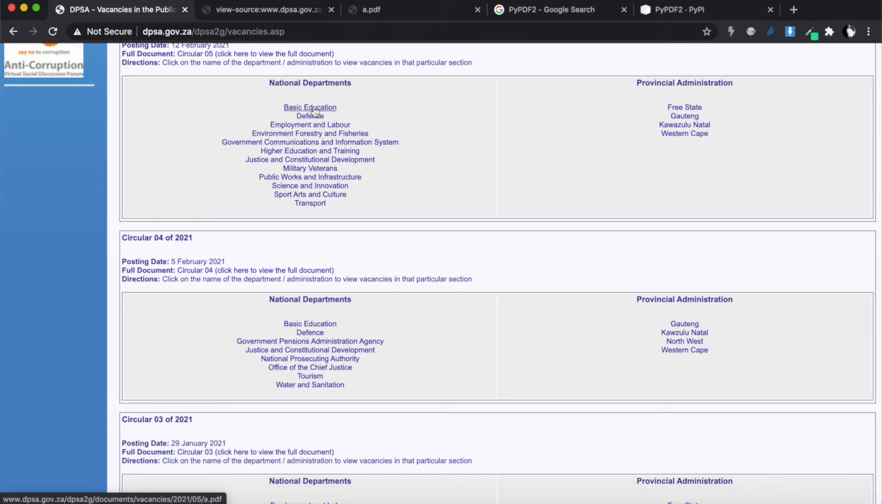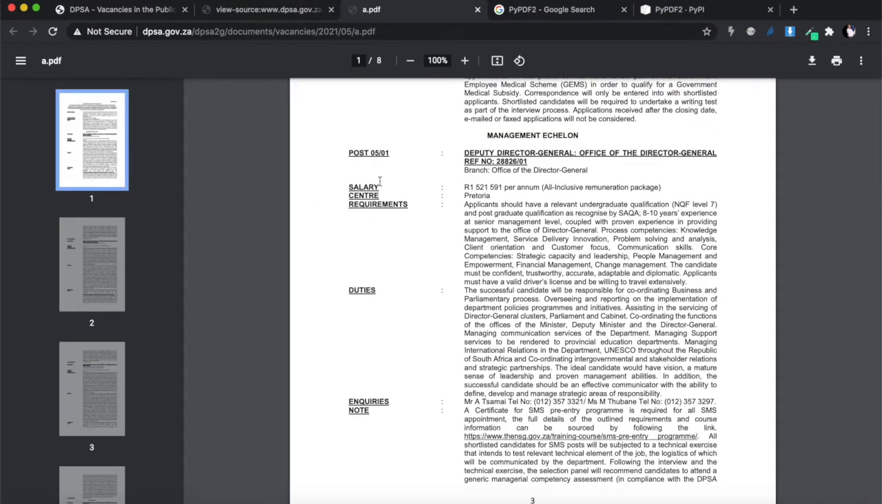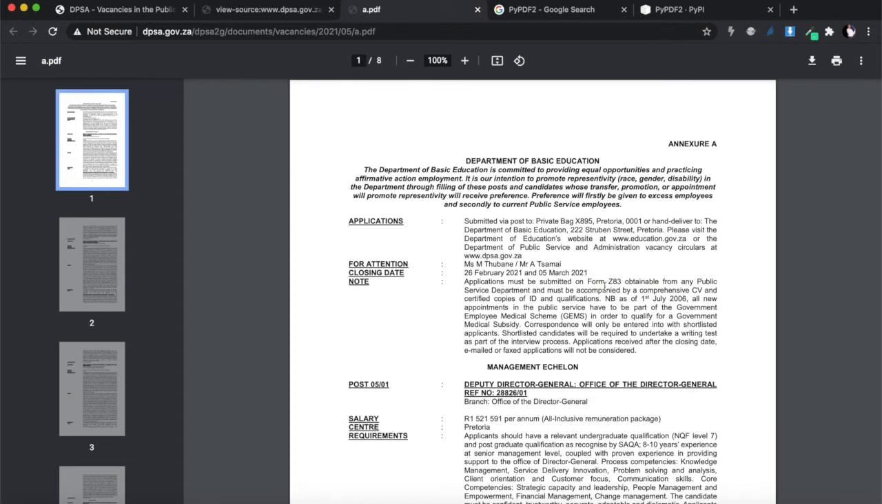And if you just click on the first one over there and you open it in a new tab, it's a PDF document like this, okay?